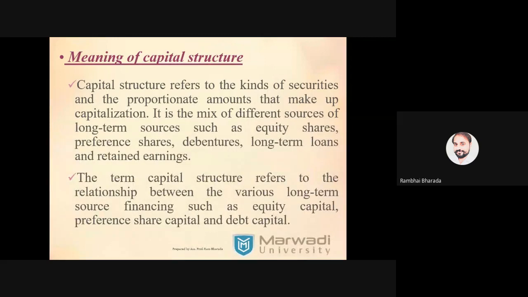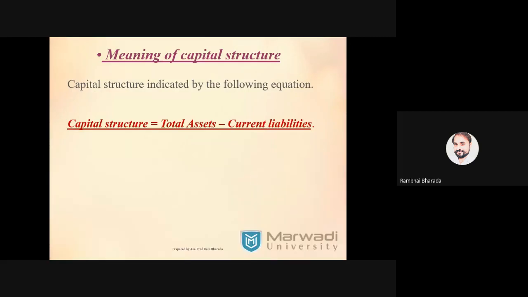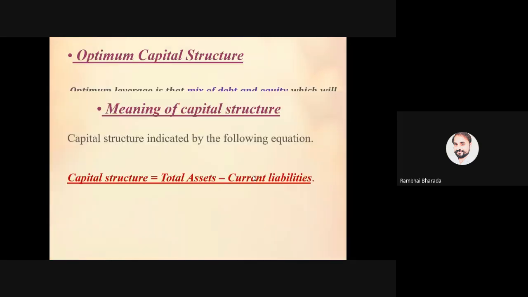Generally, we can say that capital structure refers to the relation between the various long-term sources of finance, such as equities, preference, and debt capital. Okay. Capital structure in an equation we can write like this: capital structure is equal to total assets minus current liabilities, or else capital structure is equal to share capital plus reserve and surplus plus non-current liabilities.